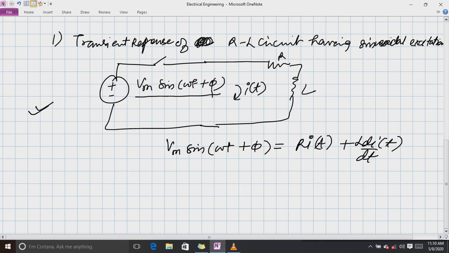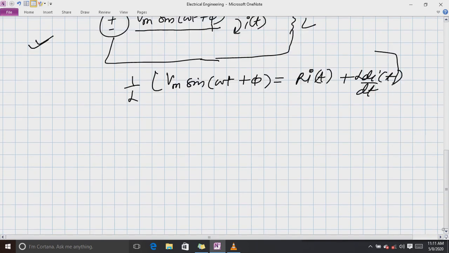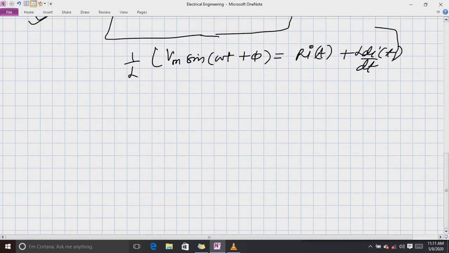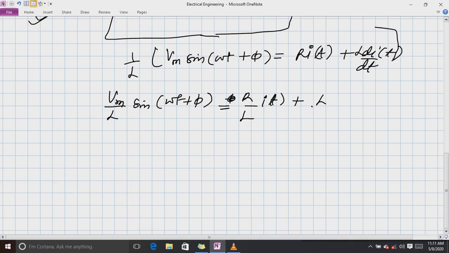Correct or not? Correct. Now if I divide this whole equation by L, my equation will be Vm by L sin(omega t plus phi) equals R by L i(t) plus di/dt, since L by L cancels.